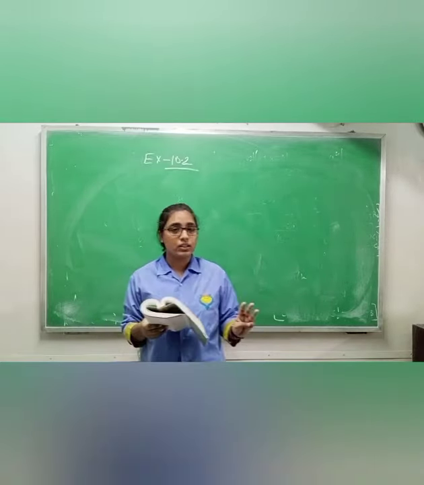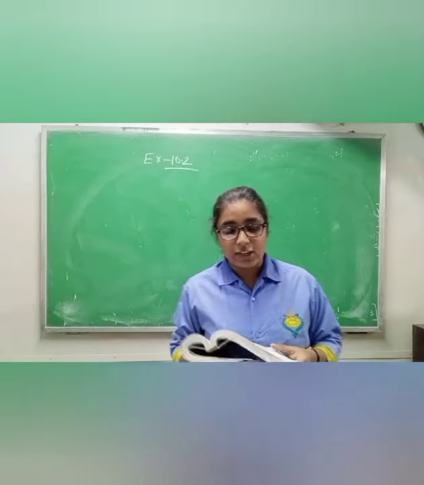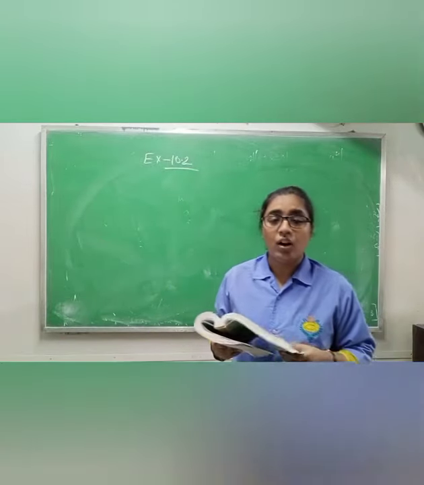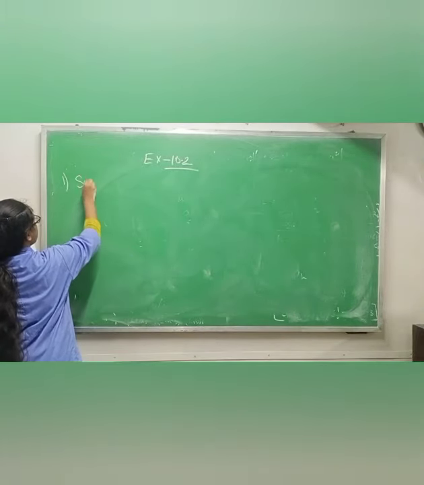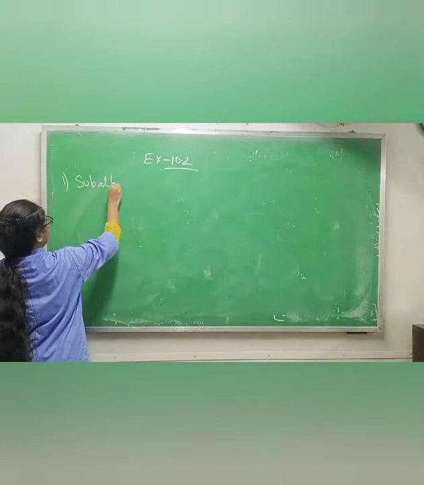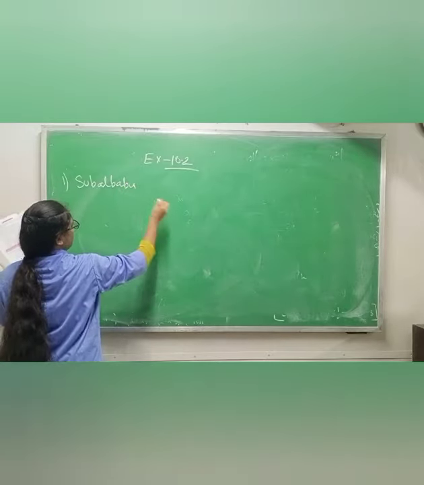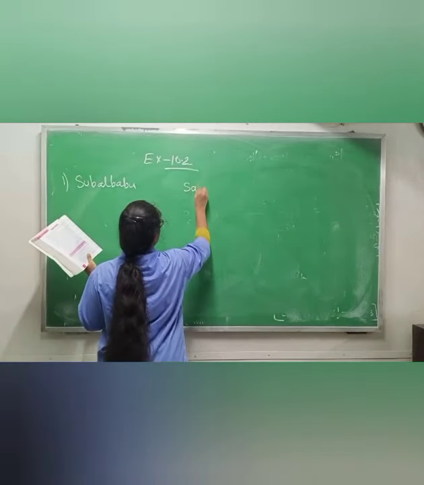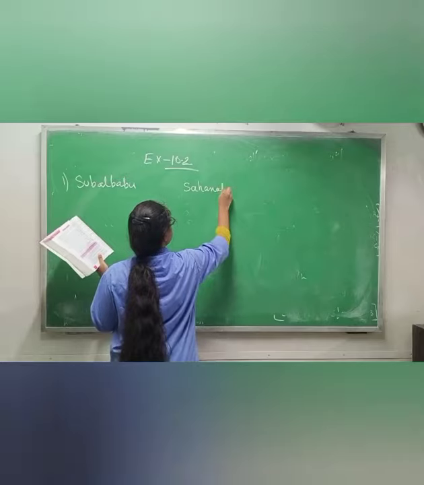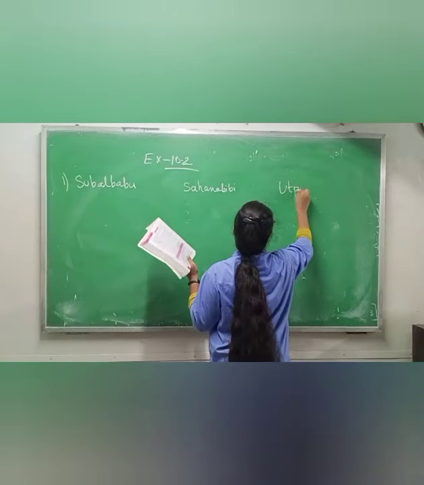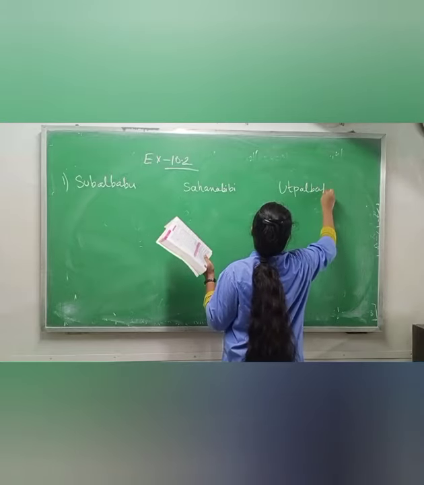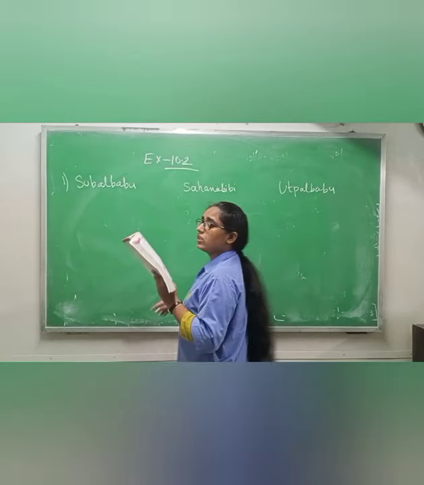Okay, there are 3 persons who are doing this business, rice producing business, selling that one. First one is Subal Babu. Second one is Shahana Bibi. And third one is Utpal Babu. Okay. Now, what they are saying, again read the question.